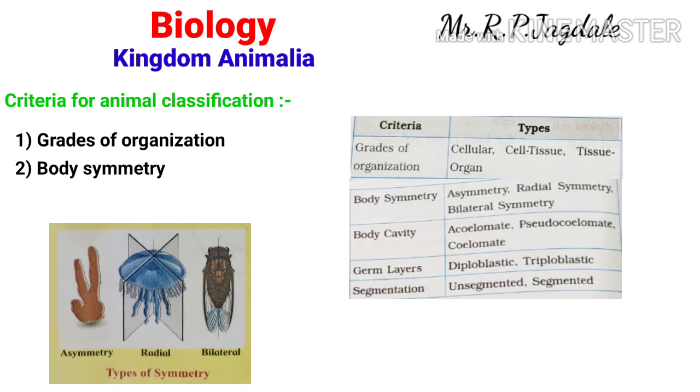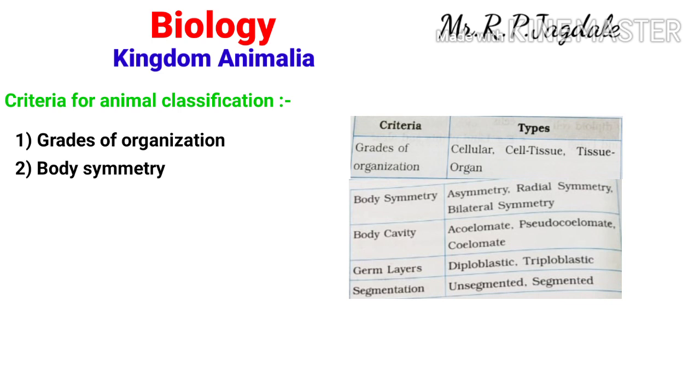Radial symmetry occurs in some animals which are spherical or round in shape, so it is the same from the center to the radius. That type of radial symmetry is present in spherical organisms. This type of symmetry is also responsible for the classification of animals.